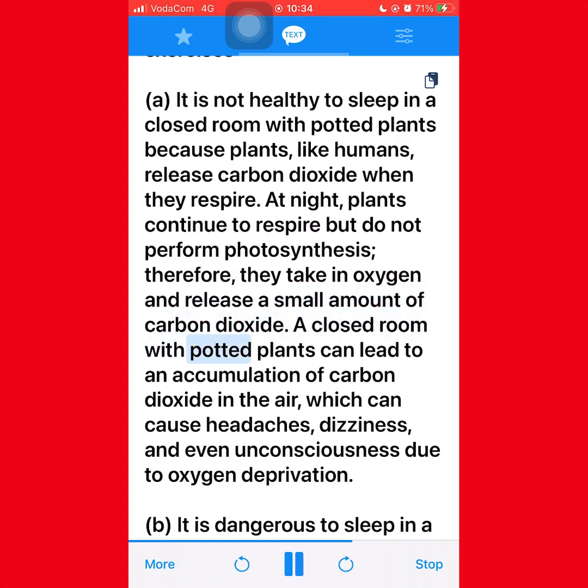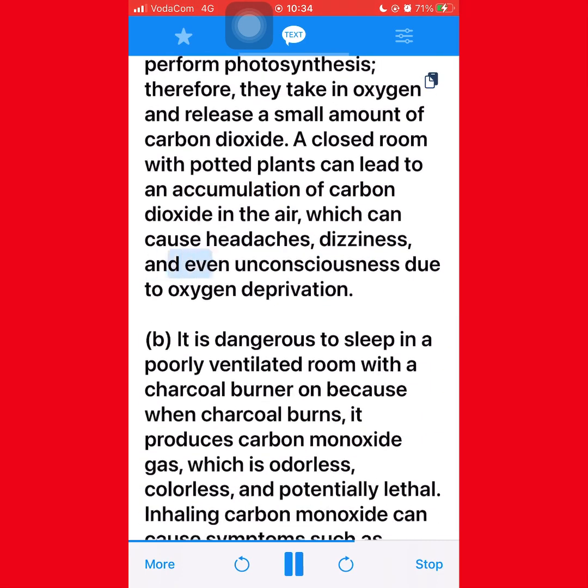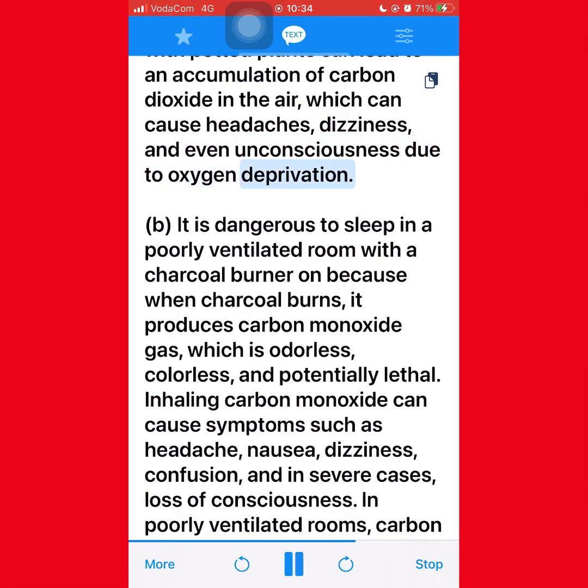A closed room with potted plants can lead to an accumulation of carbon dioxide in the air, which can cause headaches, dizziness, and even unconsciousness due to oxygen deprivation.